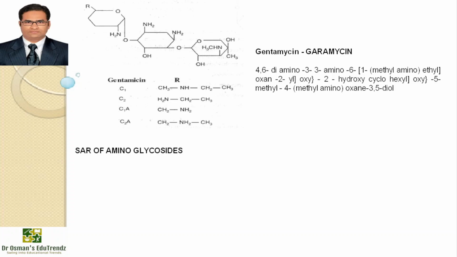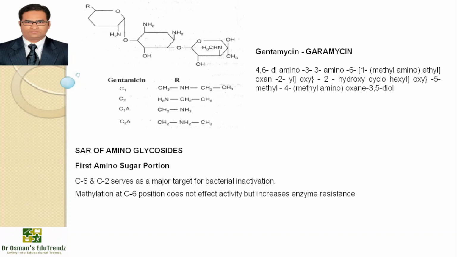SAR of aminoglycosides. First, the amino sugar portion, that is C6 and C2, serves as a major target for bacterial inactivation. Methylation at the 6th position does not affect activity but increases enzyme resistance.